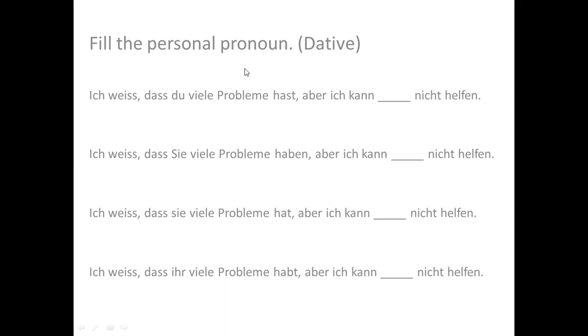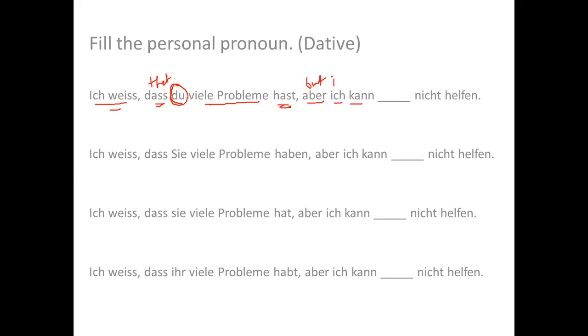So here I need to write the personal pronoun again, but here I have different sentences. This says, ich weiß, I know, dass, that, du viele Probleme hast. I know that you, informal, have a lot of problems. Aber is but.